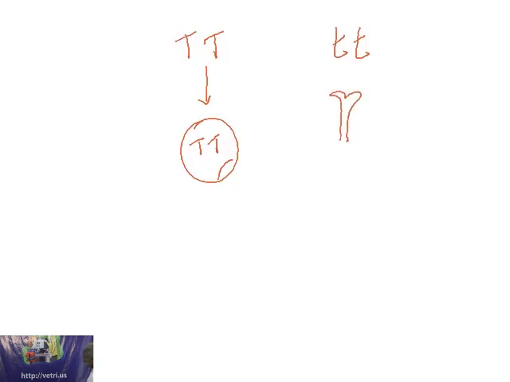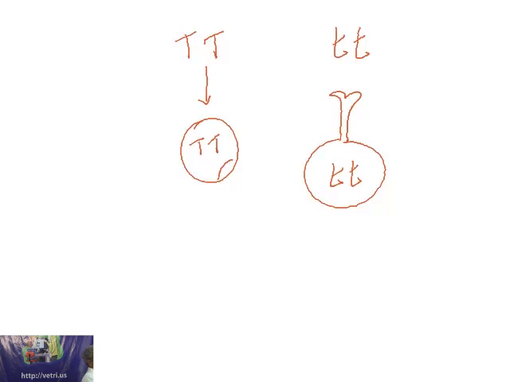Now let us put it in this way. The tall is represented by this and the dwarf by this condition. Let us imagine that there is no segregation or separation, no reduction division. So this will give rise to a pollen grain containing both the factors. This will also give rise to an egg containing 2 factors.